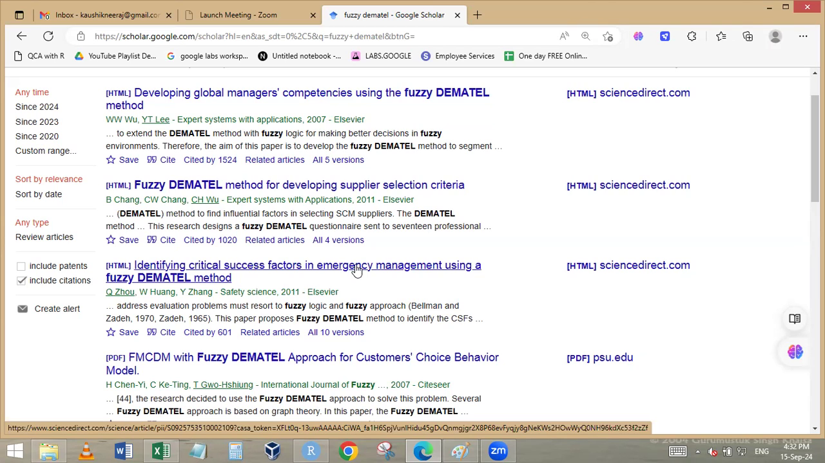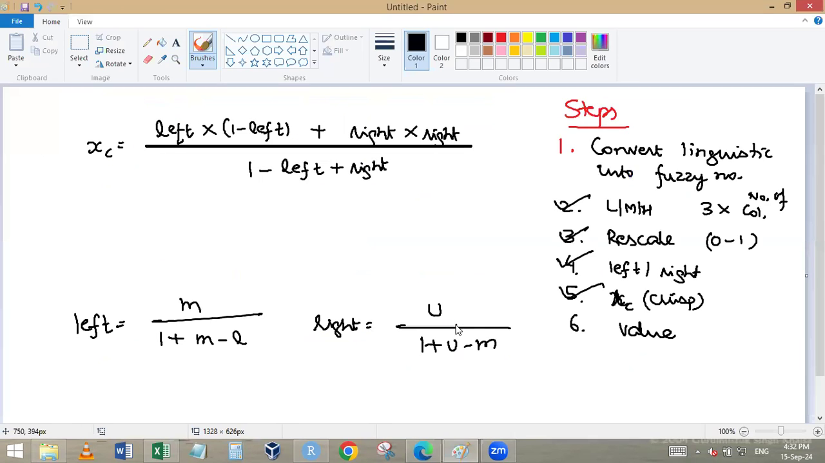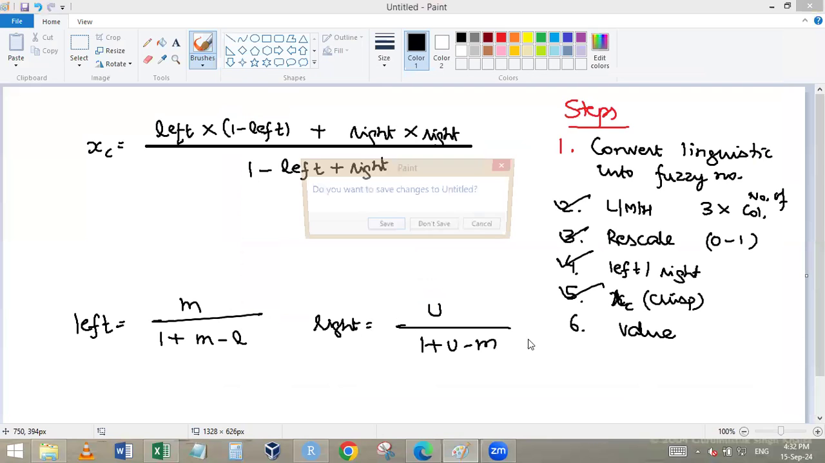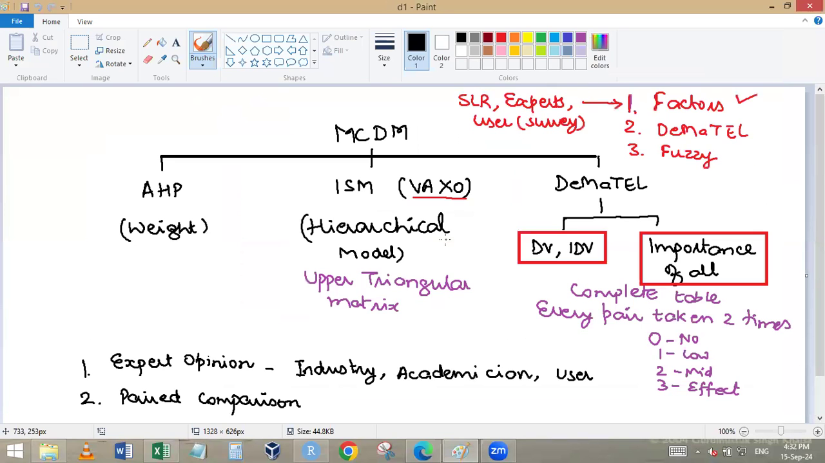Now, can DeMaTEL and ISM be worked together? Or AHP? Yes, they can be worked together. My advice is a scholar should start with DeMaTEL. From all the factors, identify the independent variables and the dependent variables. Now take the independent variables to the AHP and get the weightage of all of them.